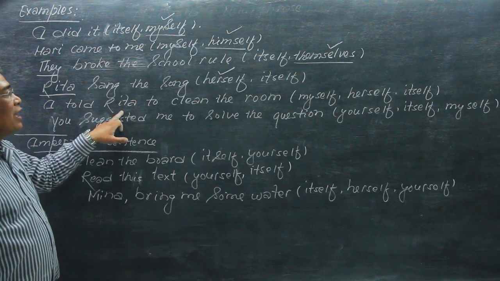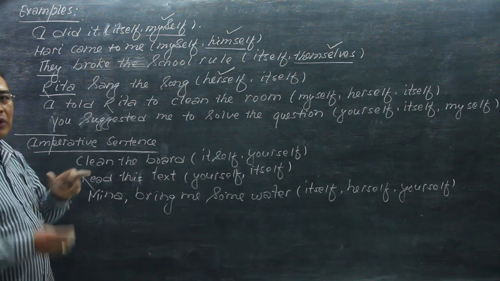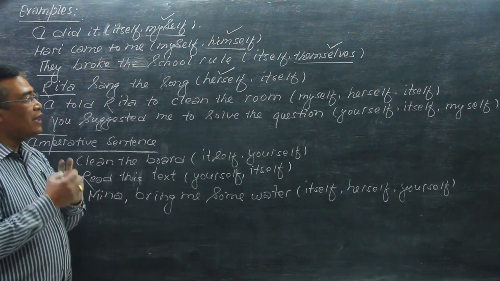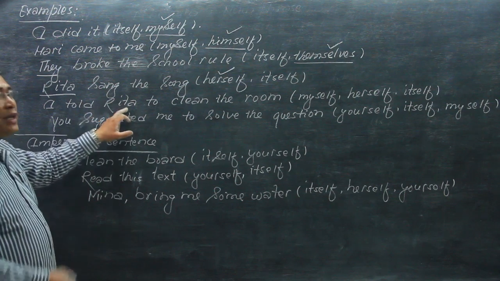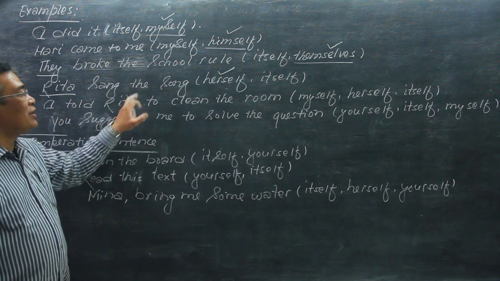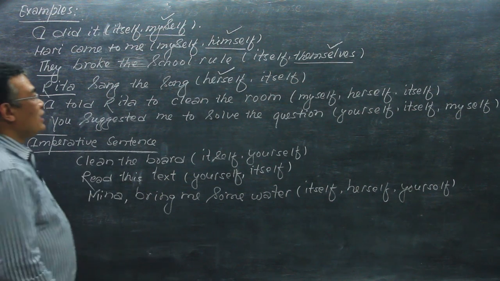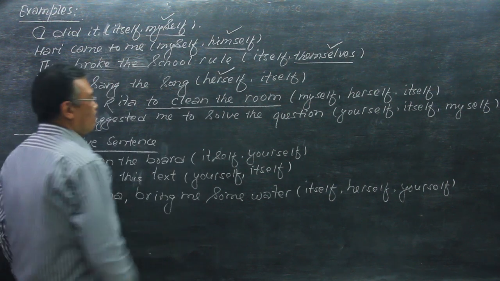I told Rita to clean the room. Now this is in the form of reported speech, and we have to find out the doer of the action. I told Rita to clean the room. What was the action? The action is to clean the room.